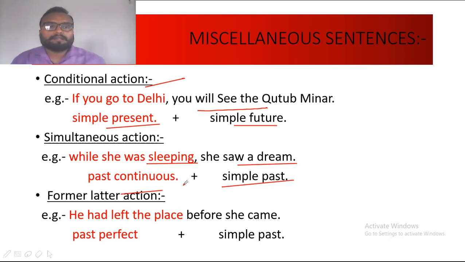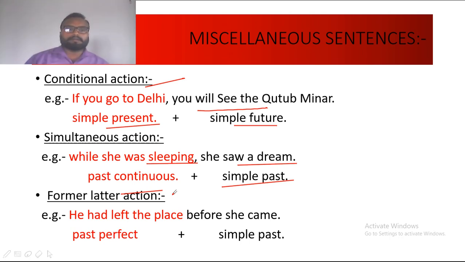Now the next is former later action. Former later means out of two actions, both would be completed in the past only, but the action which is completed first will take past perfect, and the action which follows it will take simple past. So, he had left the place before she came.